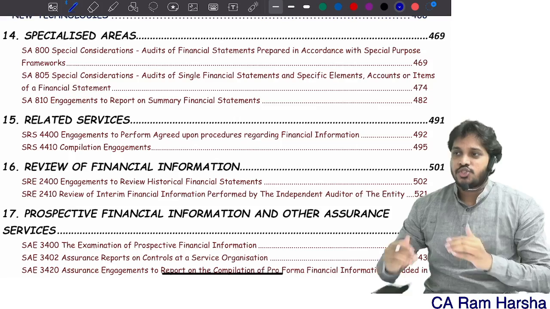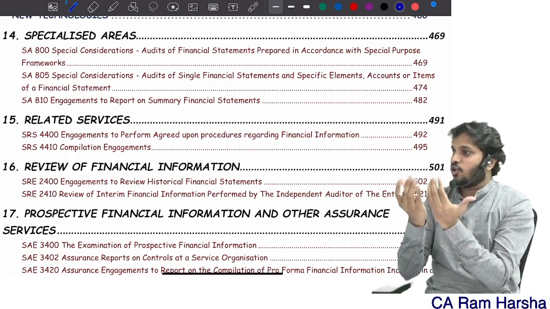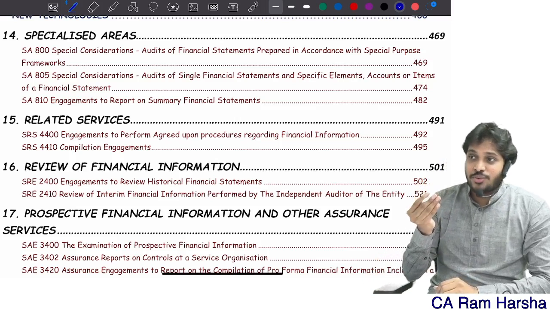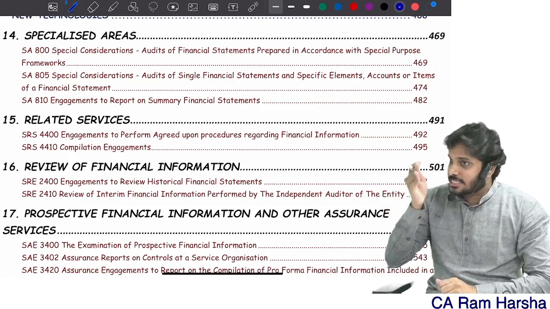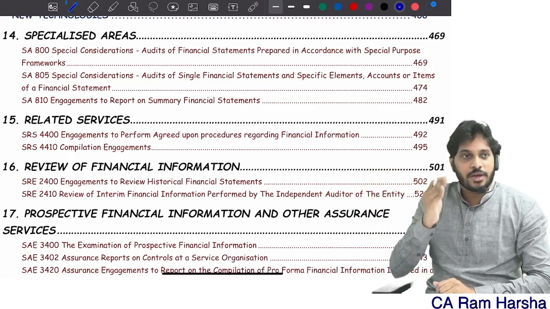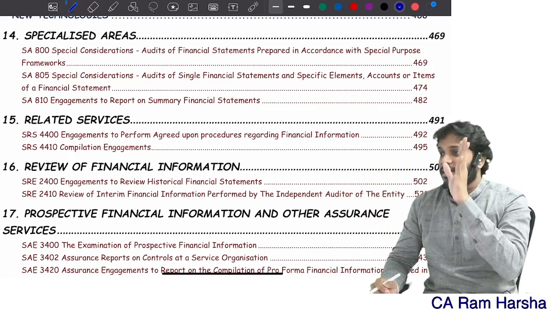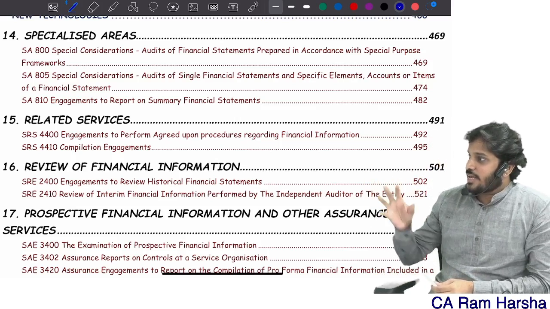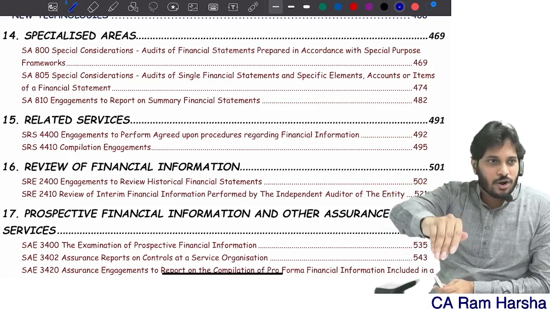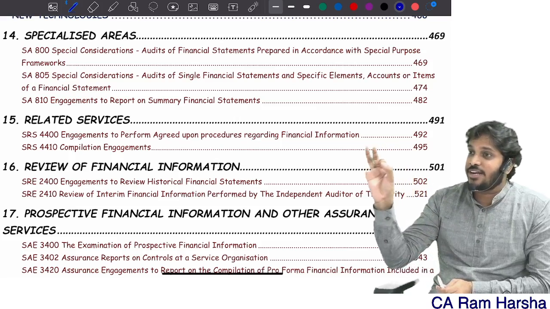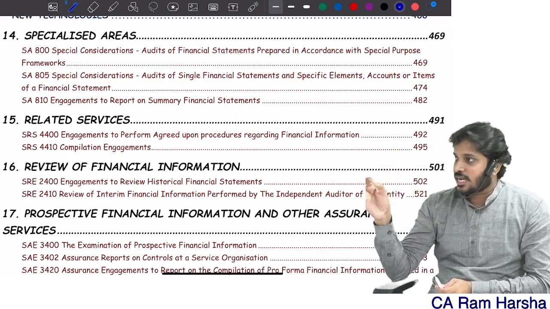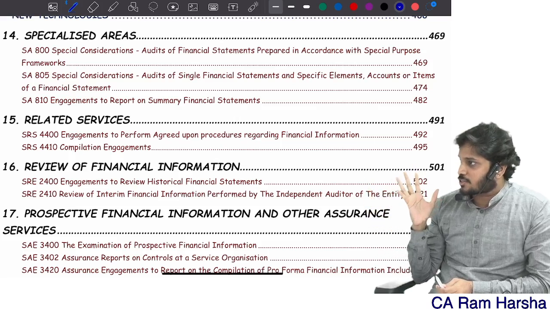You're getting it? So limited assurance is a generally lower level of assurance than reasonable assurance. Now the limited assurance is addressed by a separate set of standards which we call review standards. Standards on review engagement. Whereas for reasonable assurance, auditing standards. We have totally 38 auditing standards technically: 35 in the 200 to 700 series, and 3 standards that are dealing with special purpose frameworks.